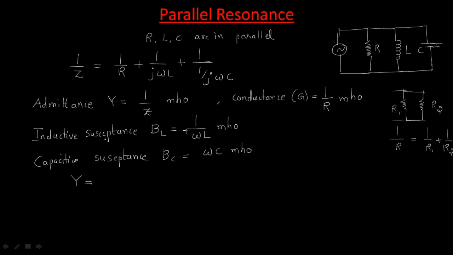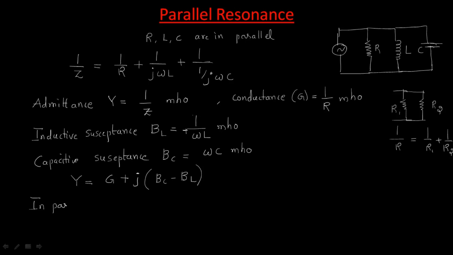Substitute all these things. 1 by Z is replaced with Y, 1 by R is replaced with conductance G, and susceptance we can write as BC minus BL.